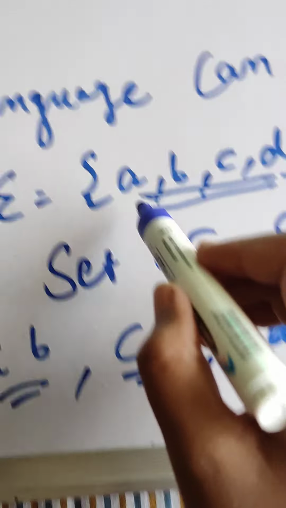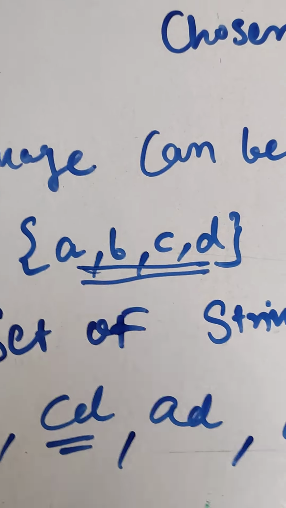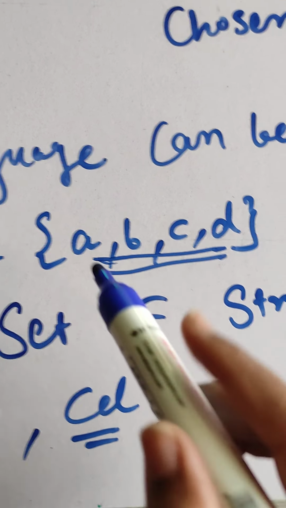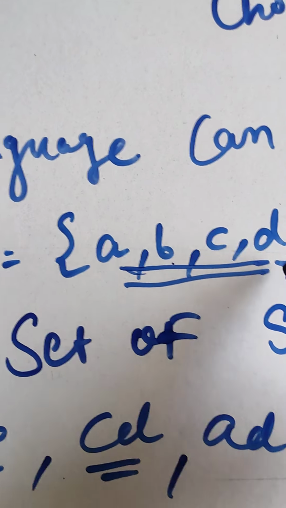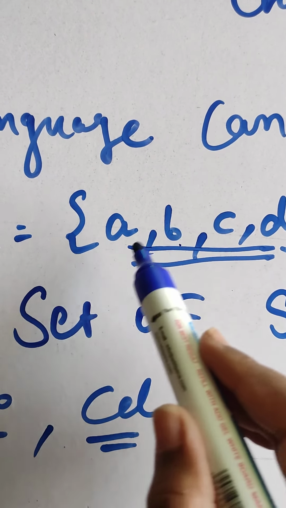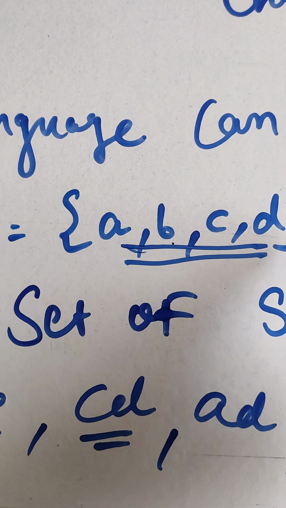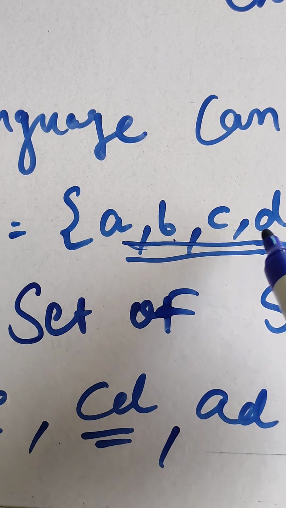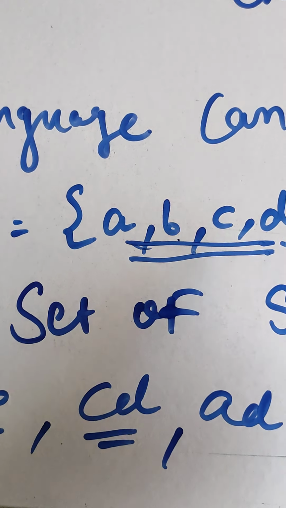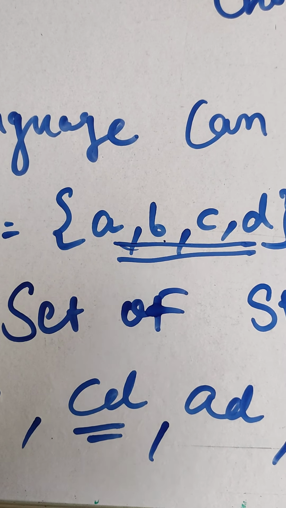Now I just have 4 elements. So from 4 elements how many possibilities will there be? AB, AC, AD, then BA, BC, BD, CA, CB, CD, DA, DB, DC. In this way I can make the set.